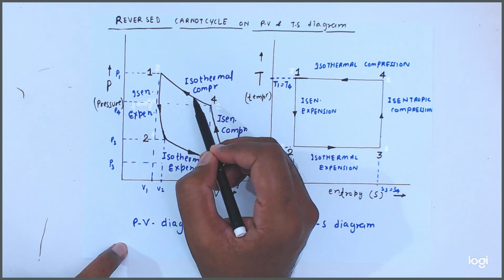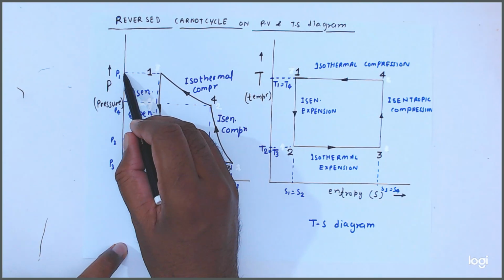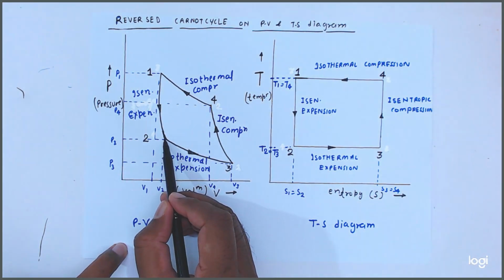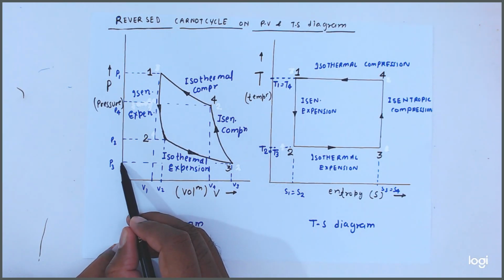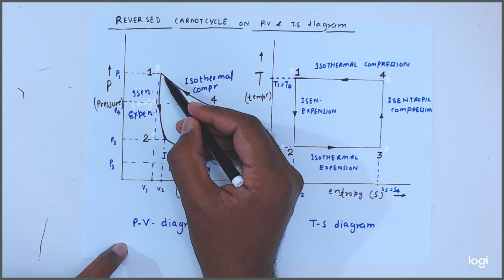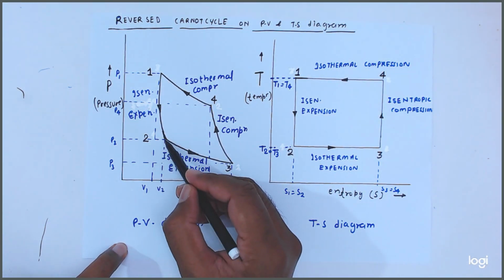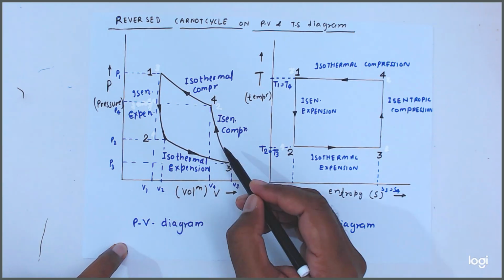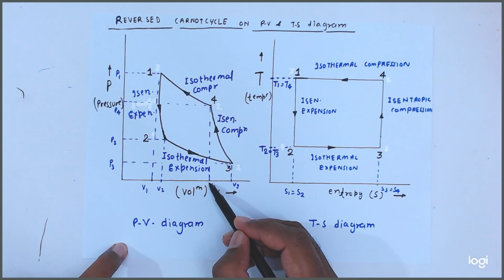Okay, so this is the PV diagram. This point 1, this is the pressure P1, this is point 2 pressure P2, point 3 pressure P3, and point 4 pressure P4. Similarly, volume, point 1 this is the volume, point 2 this is the volume, point 3 this is the volume, and point 4 this is the volume.